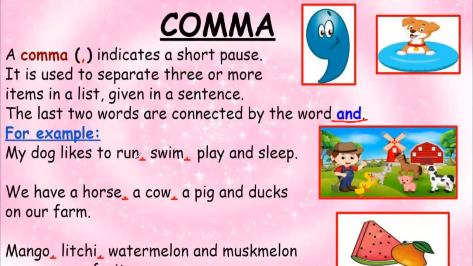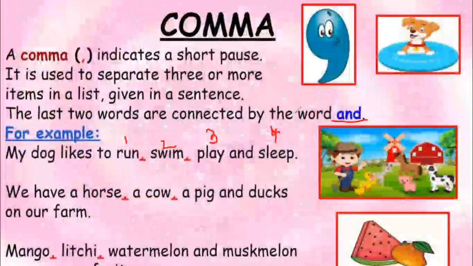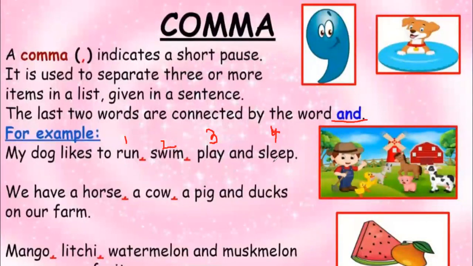It says that we use comma for a short pause and it is used to separate three or more items in a list. Like run is number 1, swim is number 2, play is number 3, and sleep is number 4. And at the end it says the last two words we have to connect with and. Okay, so like 1, 2, 3, 4 are here. So what we'll do is we will simply put comma, and at the last two words we use and. It could be 5 items or more than 5. Okay, like